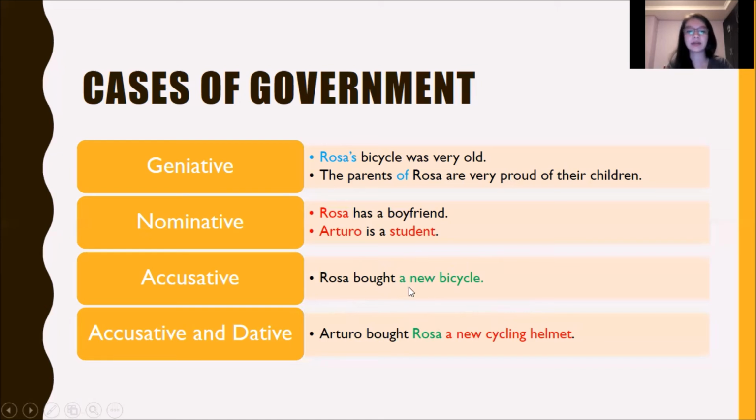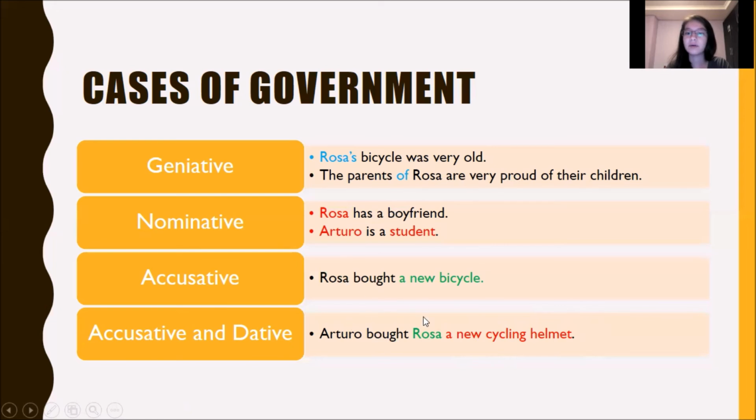And in the second, in accusative and dative, Arturo bought Rosa a new cycling helmet. This is an accusative and dative case in which we have a direct object and an indirect object. If we ask, what did Arturo buy Rosa? The answer is the new cycling helmet. So a new cycling helmet is the direct object.